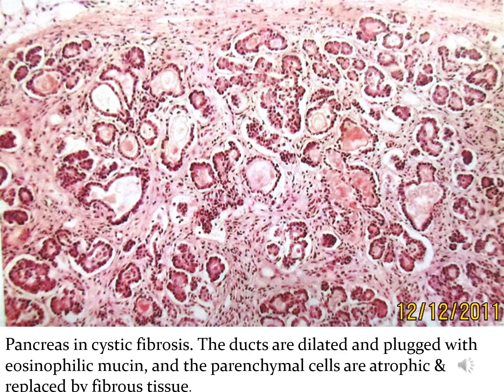This is a microscopic picture of your pancreas in patients with cystic fibrosis. You can see that the ducts are dilated and plugged with eosinophilic mucin, and the parenchymal cells are atrophic and replaced by fibrous tissue.